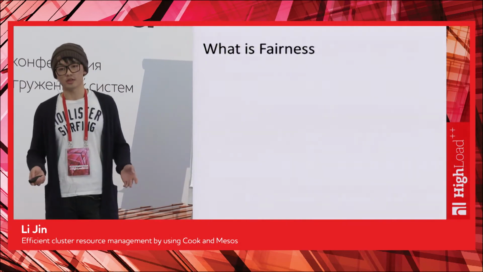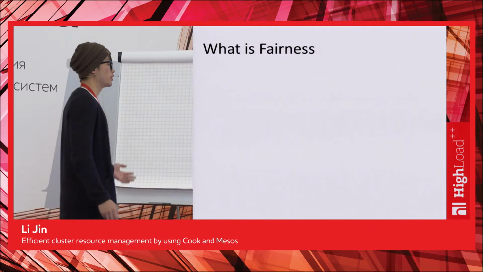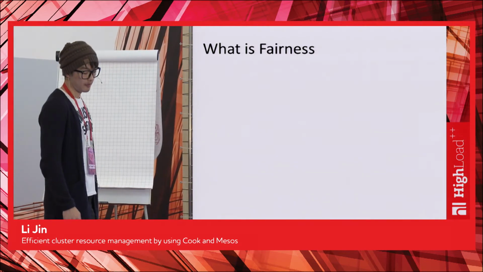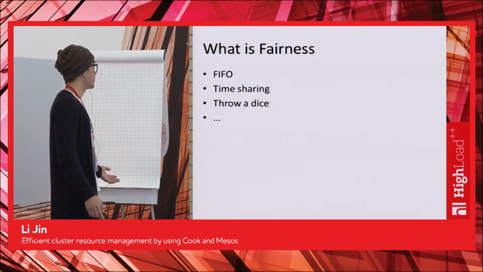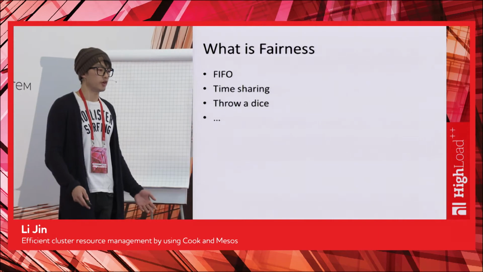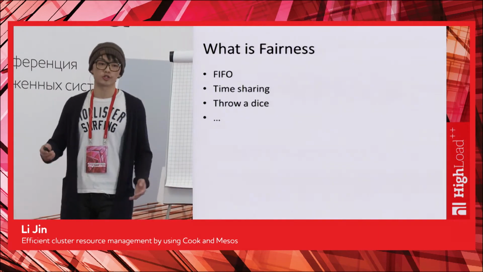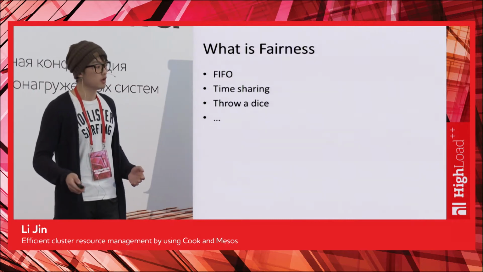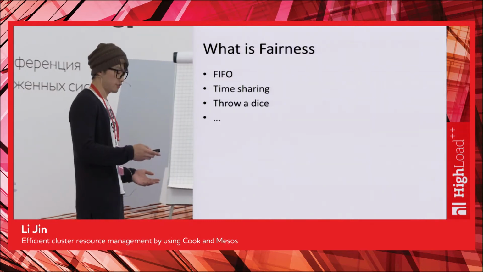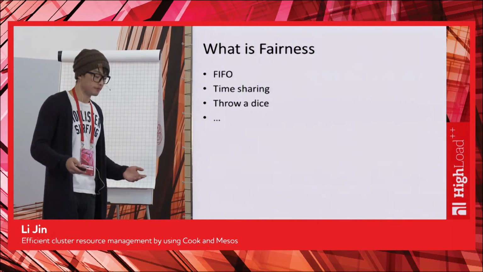So what is fairness? There are a lot of definitions of fairness, and a lot of ways to achieve it. Here are some examples I've come up with. First come, first serve is a way to achieve fairness that we use in our everyday life. When we go to a store, a restaurant, or some service, it's usually first come, first serve. So maybe we can use the same idea for our resource sharing.